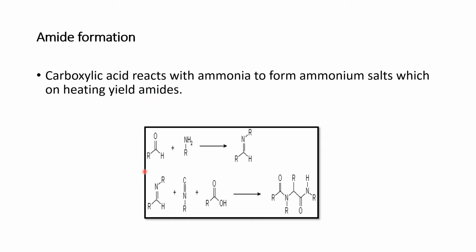For example, in this case there is a carboxylic acid, in this case there is a primary amine, and in this case there will be formation of, as we have been seeing that we have 2 R, it means this is a secondary amine. This secondary amine reacts with the carboxylic acid, and in response they will form an amide as you have seen in this reaction.